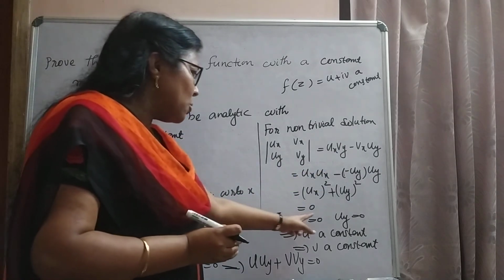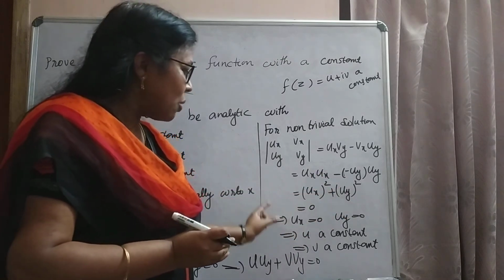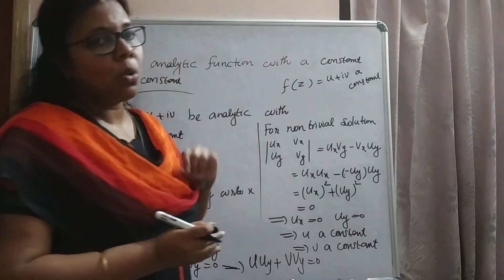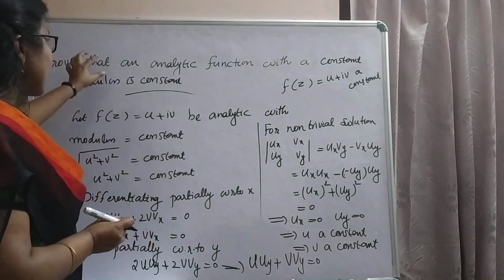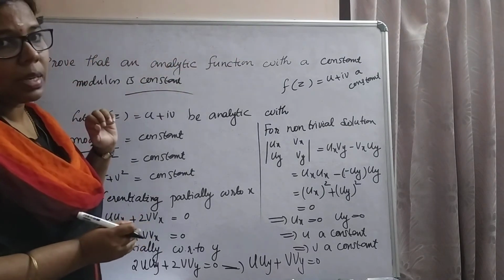That is, ux equal to 0, also uy equal to 0, which implies u is a constant. Therefore, v is also a constant, which means f(z) equal to u plus iv is a constant. That is, we get the answer as an analytic function with a constant modulus is a constant.